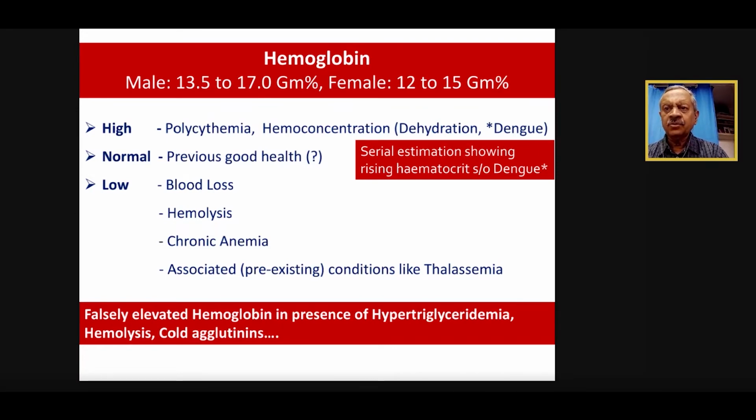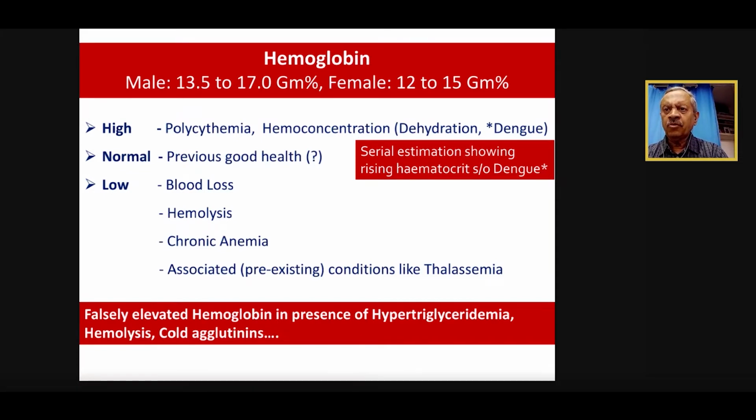Polycythemia, we need to investigate in more detail. There can be secondary polycythemia also, because the hemoglobin may go up in other conditions. The next is normal. If somebody's hemoglobin is normal, maybe he is in good health, but I have put a question mark. Why? If the patient has, suppose, emphysema or chronic bronchitis, that seemingly normal hemoglobin is not normal. What we expect in a patient with emphysema is secondary polycythemia or higher hemoglobin because of the hypoxia. So a hemoglobin of 13 in a patient with emphysema or long-standing chronic bronchitis may not be normal. That's why we have just put the mark, and we have to see the overall patient's outcome.